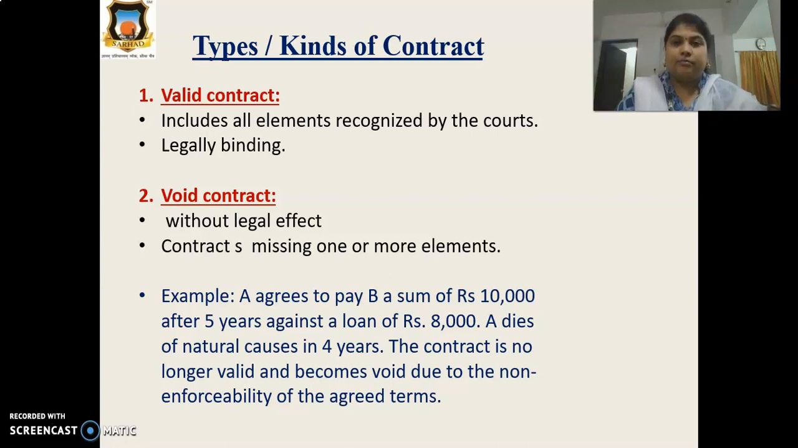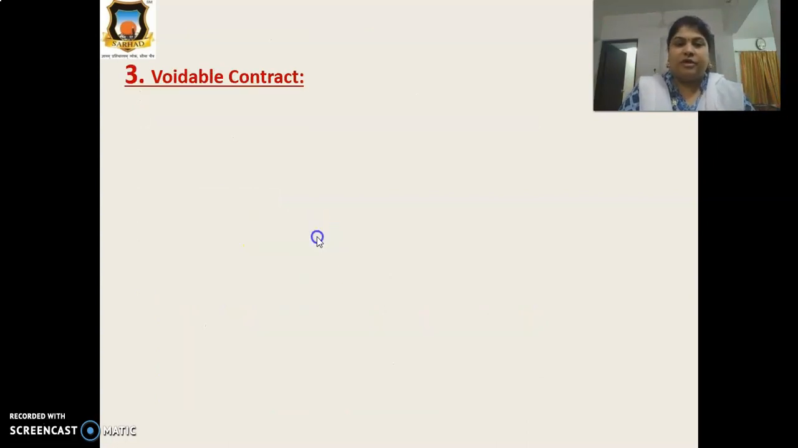What is meant by the agreed terms? Here the 5 years is the main concern. After 5 years, Mr. A is going to pay Mr. B rupees 10,000 against rupees 8,000. But here Mr. A has died, so it is not possible for Mr. A to complete this contract. So this contract is totally void at that time. I hope these two points are clear.